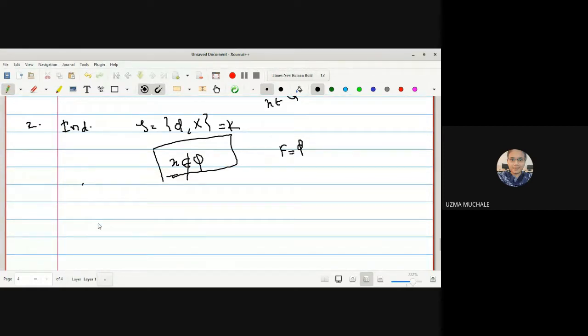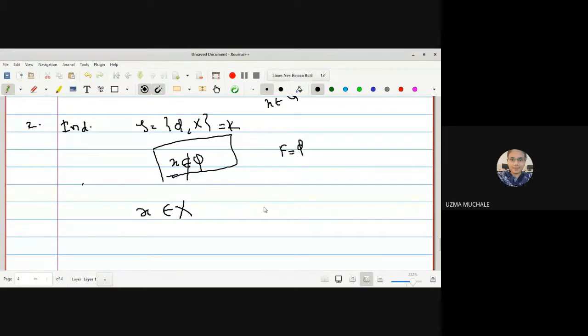Now can you find two different open sets, one which contains the point X and another which contains the closed set? Is it possible? Just tell me what is a guaranteed open set which contains the point X? Capital X itself.